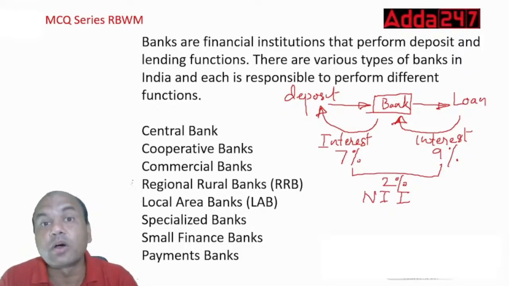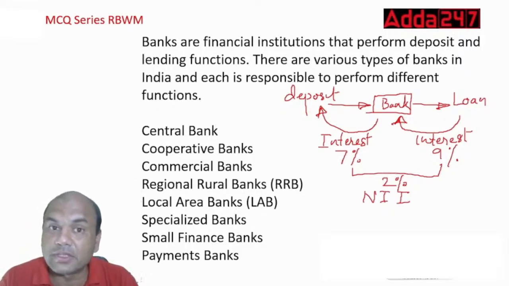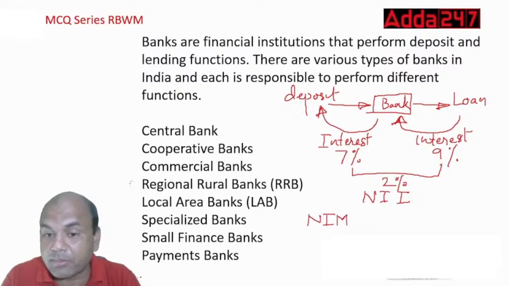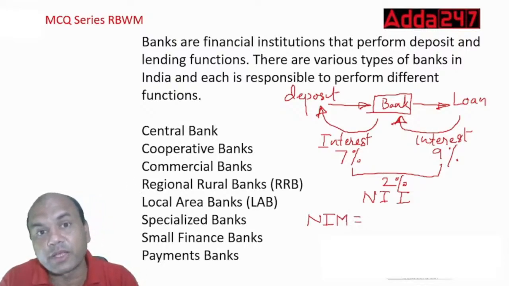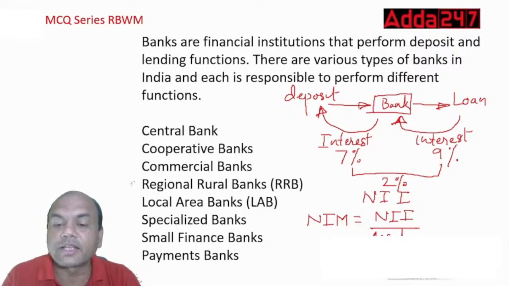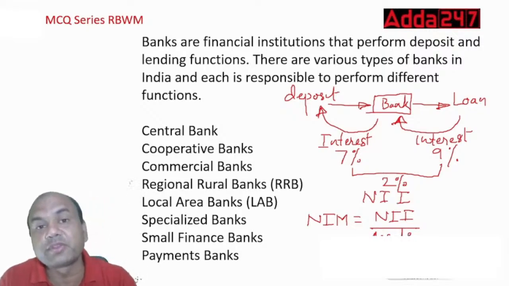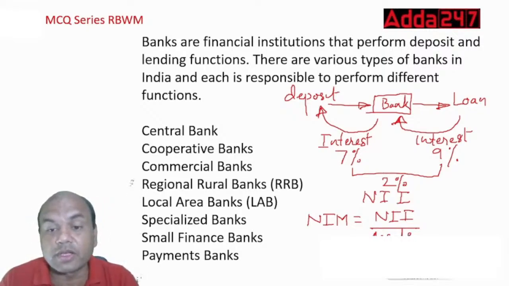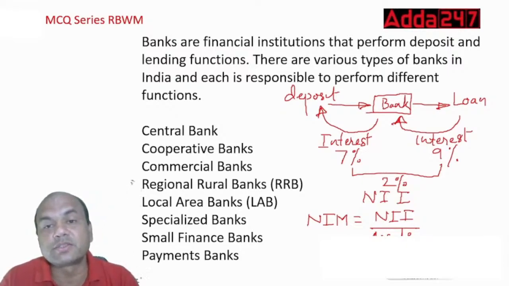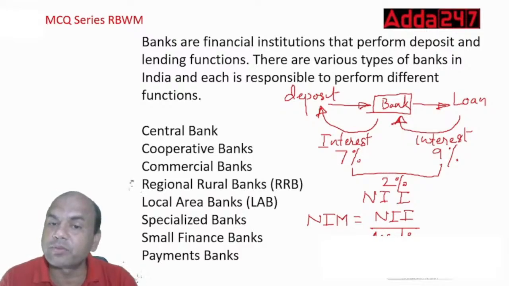Remember, it's not NIM. NIM is different. NIM is net interest margin. Remember these two by heart. You'll get at least one in the exam. NIM is NII upon yielding assets, or you can just write assets. Yielding means performing assets, which are giving you returns. So coming back, banks are financial institutions that perform the deposit and lending function.